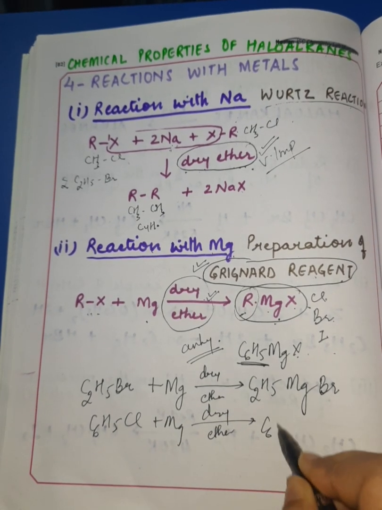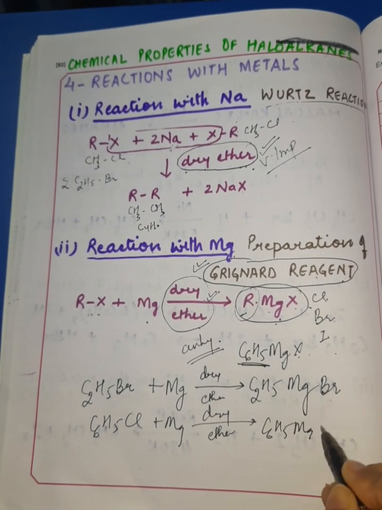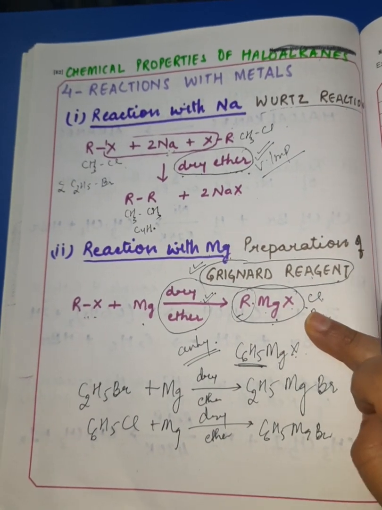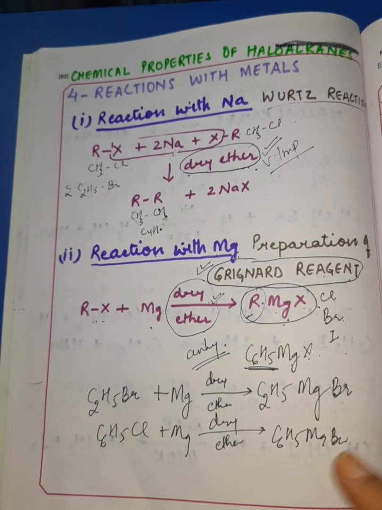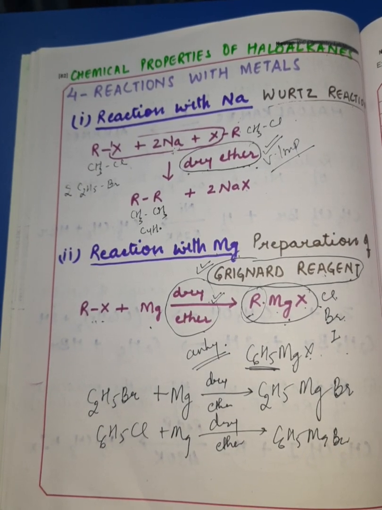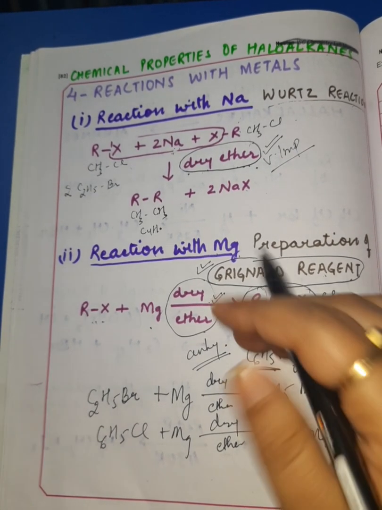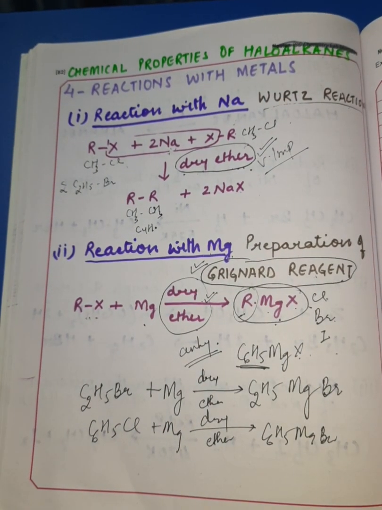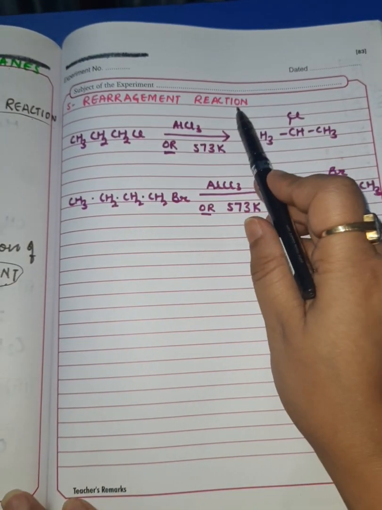So we get here C6H5MgBr. So Grignard reagents, as I said, are actually very useful compounds. In the forthcoming videos related to organic compounds, you will be seeing the use of Grignard reagent.